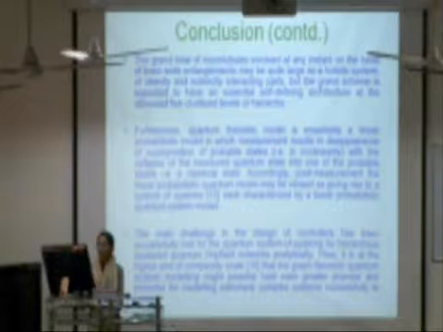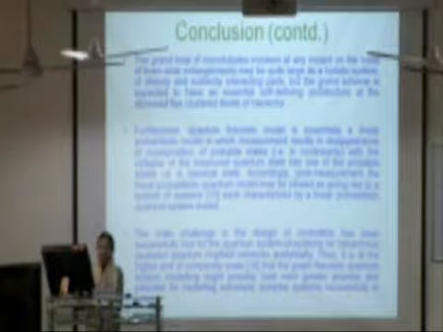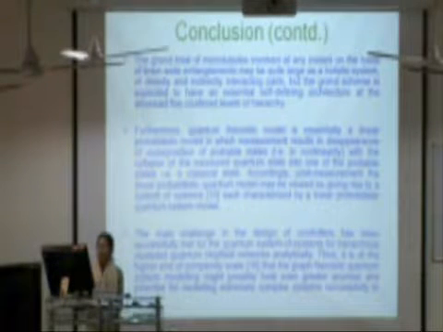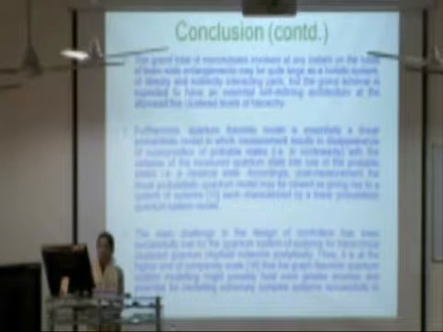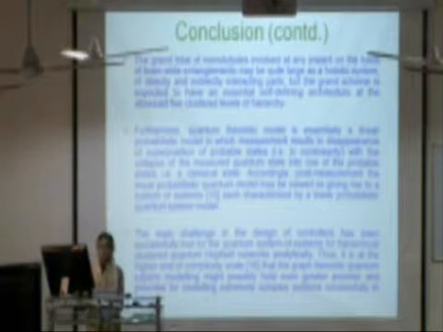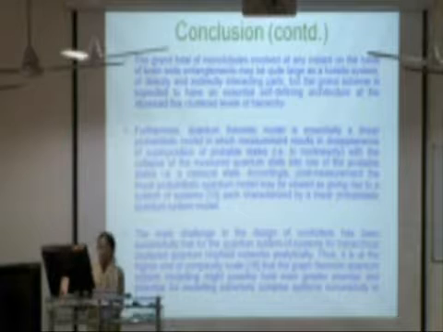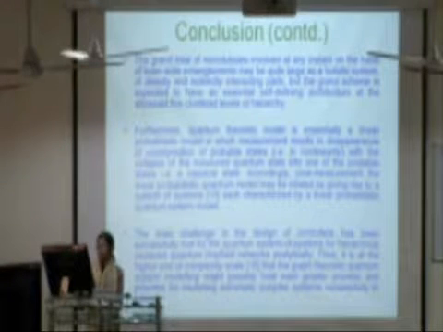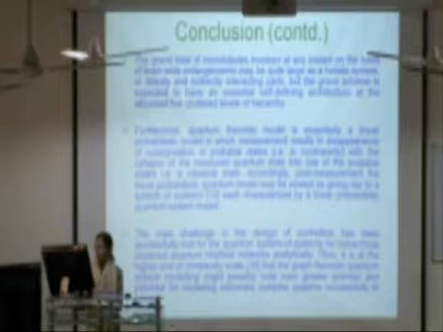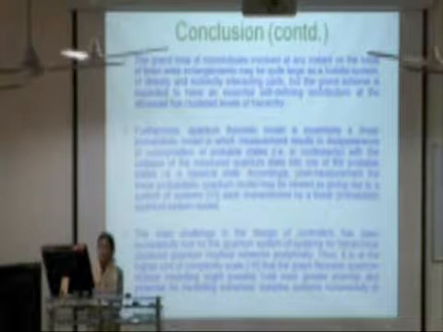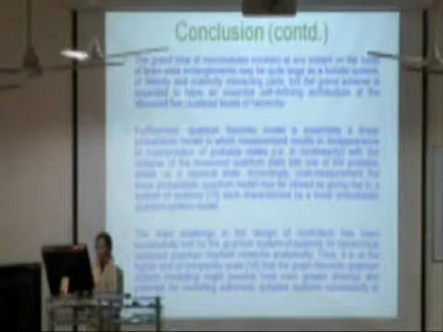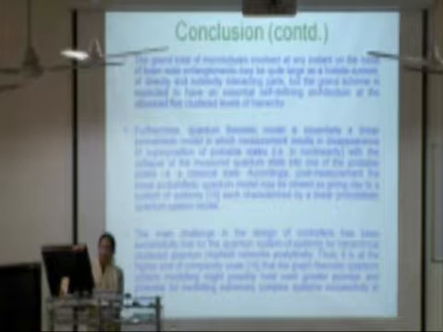Furthermore, quantum theoretic model is essentially a linear probabilistic model in which measurement results in disappearance of superposition of probable states, that is in non-linearity. With the collapse of the measured quantum state into one of the probable states, that is a classical state. Accordingly, post-measurement, the linear probabilistic quantum model may be viewed as giving rise to a system of systems, each characterized by a linear probabilistic quantum system model.